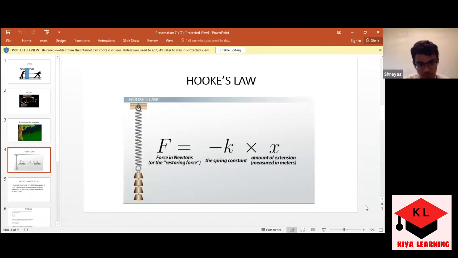Now we have two components here. This one is a constant. Two variables are there. One is force.